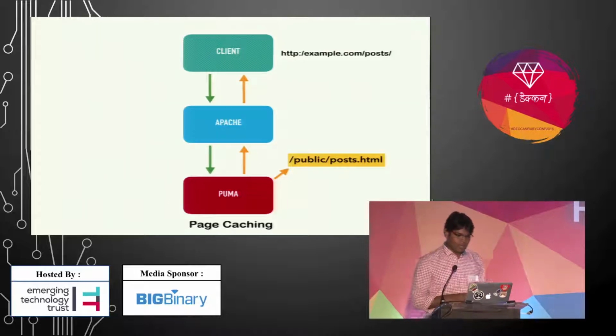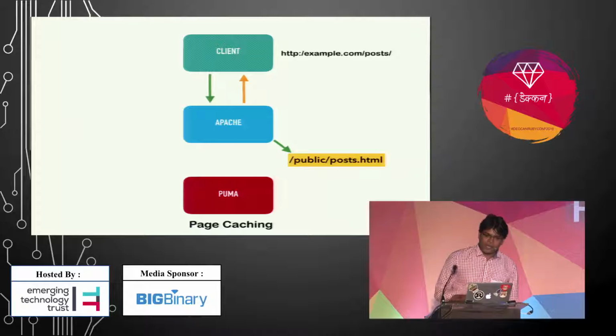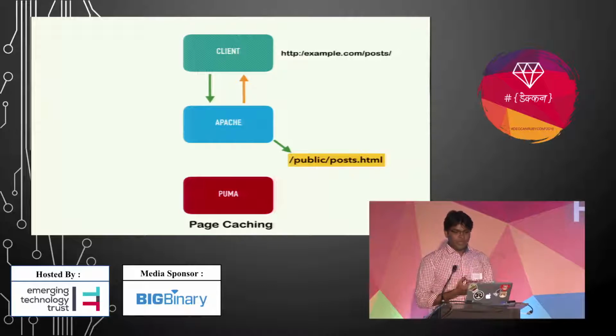Okay, so once the request comes to the server, it will copy all that entire content into your file directory under the public directory, and it will also send that response back to the client. But on the next future request, your web server, Apache server, is nothing but your web server. When the same request comes, the Apache web server will try to match that file in your public directory, and if it gets it from there, it will directly give that response back to the client.